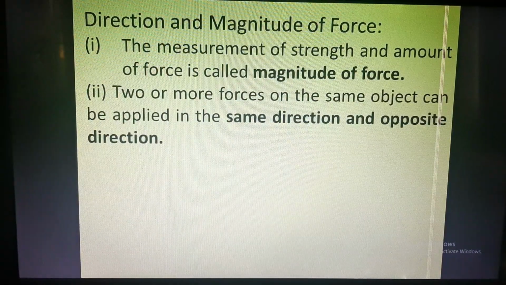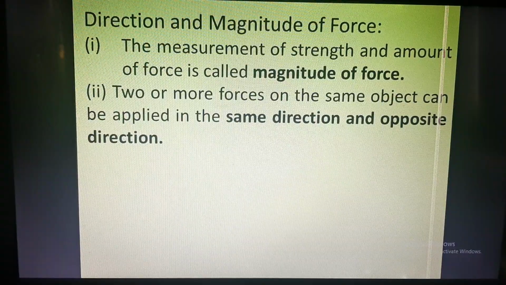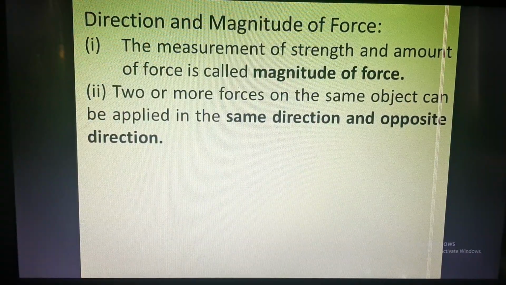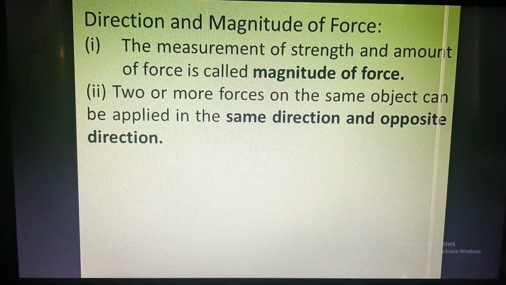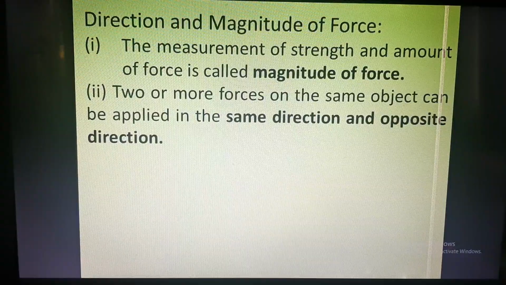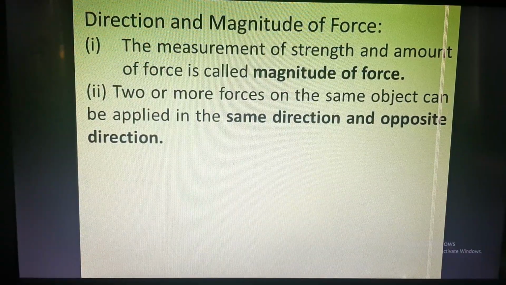When two or more forces are applied on the same object, they can be applied either in the same direction or in opposite directions. For example, imagine there is one table that needs to be moved, so you call two students to move that table.